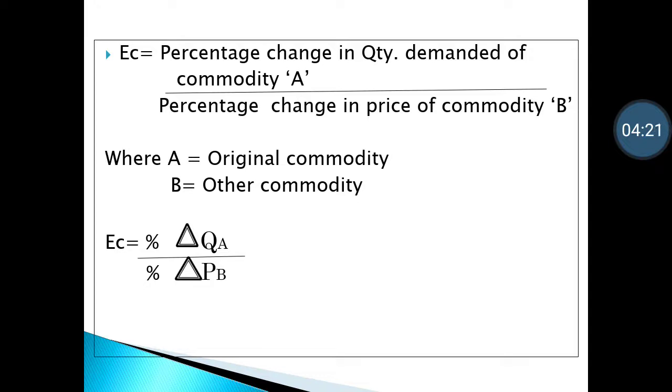Cross elasticity of demand in equation form is written like this. EC stands for cross elasticity of demand.